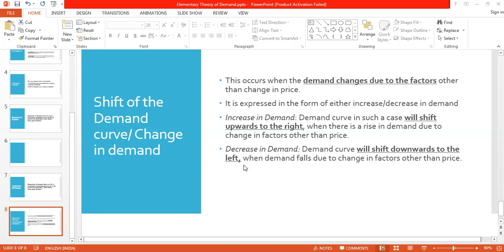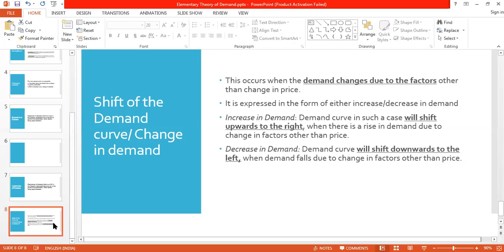Melissa, did you understand? Kanchan? Yeah, the contraction again, it will shift down, it will come to the left. Why? Because the demand has come down because of the increase in price. It is again inverse relation. Increase in demand, you see the above point, the curve will shift upwards, it will shift to the right. Again, for decrease or contraction in demand, the curve will shift downwards and it will come to your left.